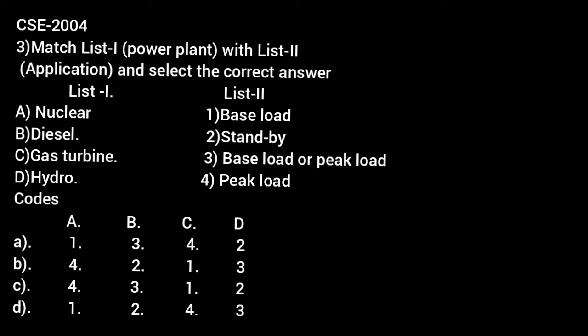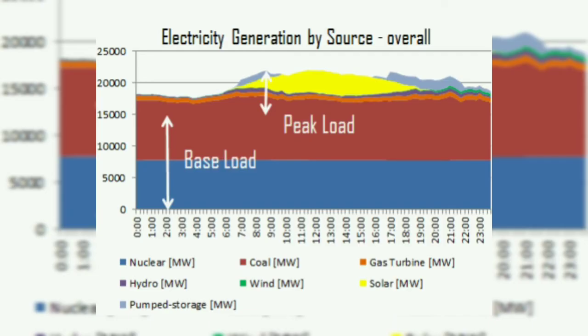Then third option is gas turbine engines, which have been widely used as medium-sized peak load plants to run intermittently during short durations of high power demand on an electric system. Then fourth option is hydropower. Hydropower can be used for base load electricity generation if those resources are regionally available. So it is evident from the figure that option D is the correct answer.